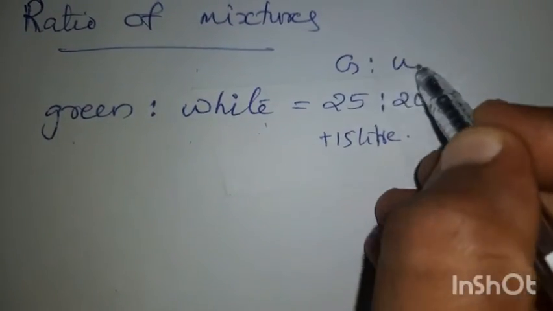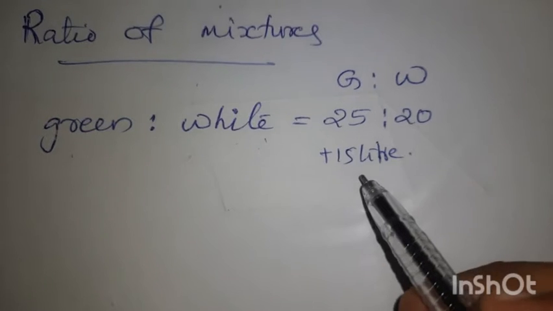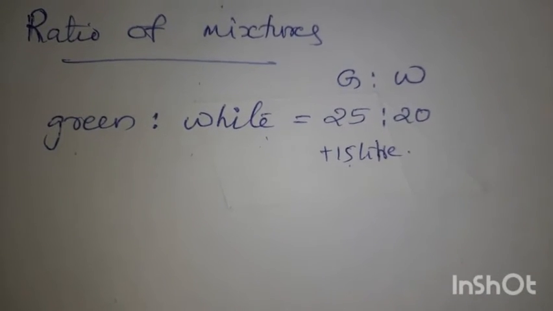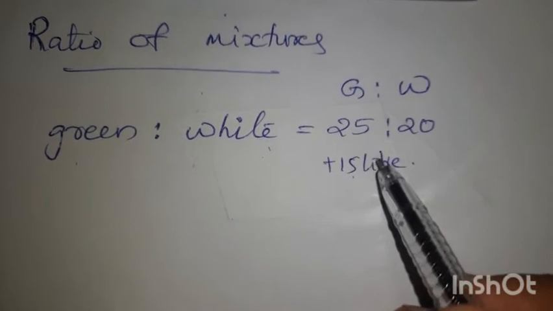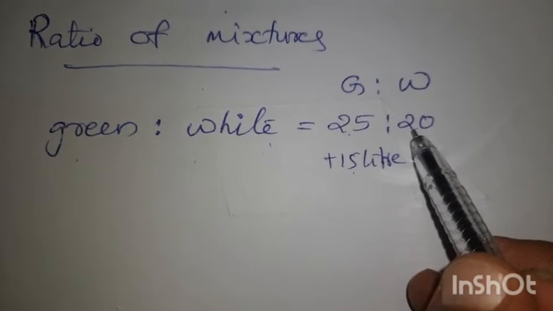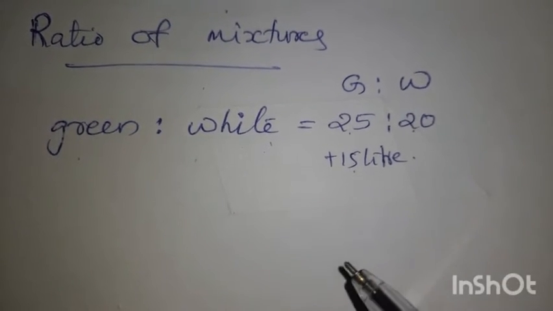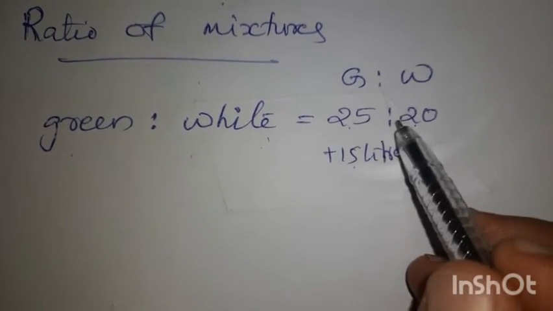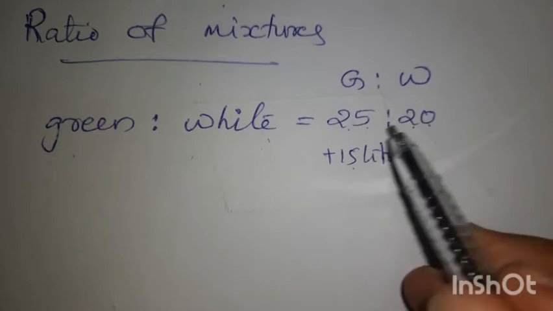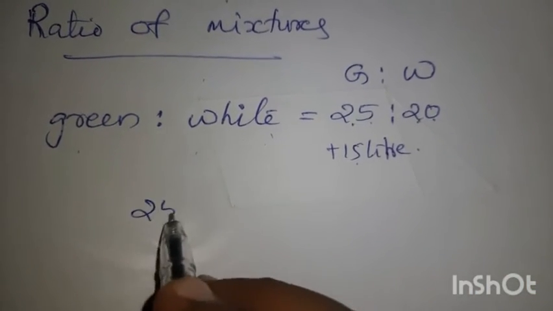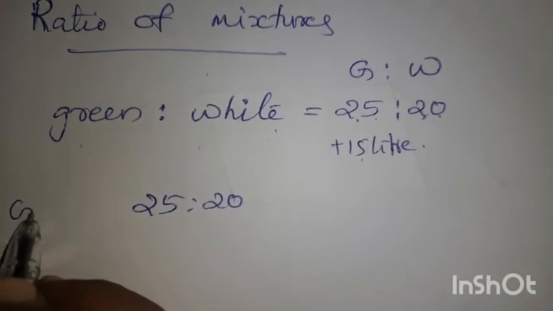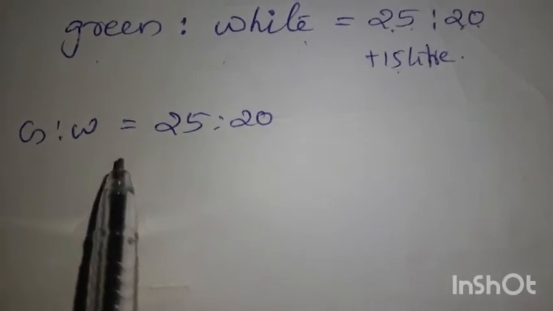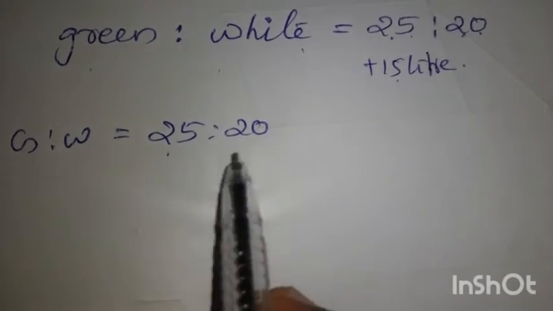Then how much white should he add? Green and white ratio. If more green is added to that, the color is always bright. So the ratio will not change. If the ratio is changed, the color of the paint will change. So if you use the same ratio, 25:20 was the ratio he used first, green to white. If you change the ratio, the color will change. So we should get the same ratio.